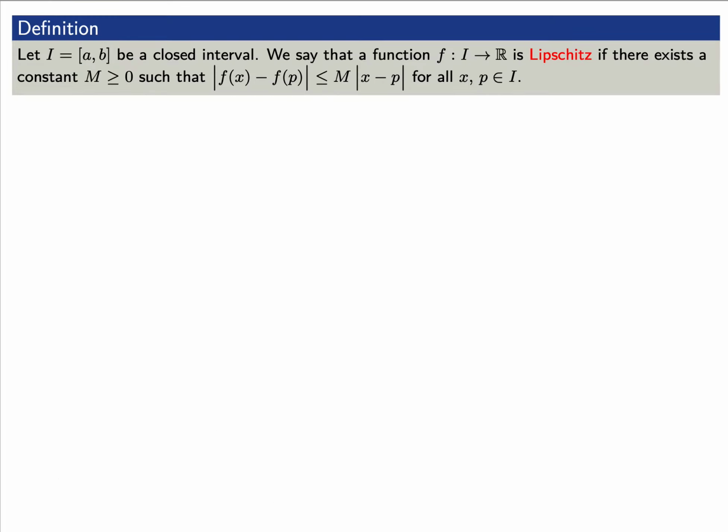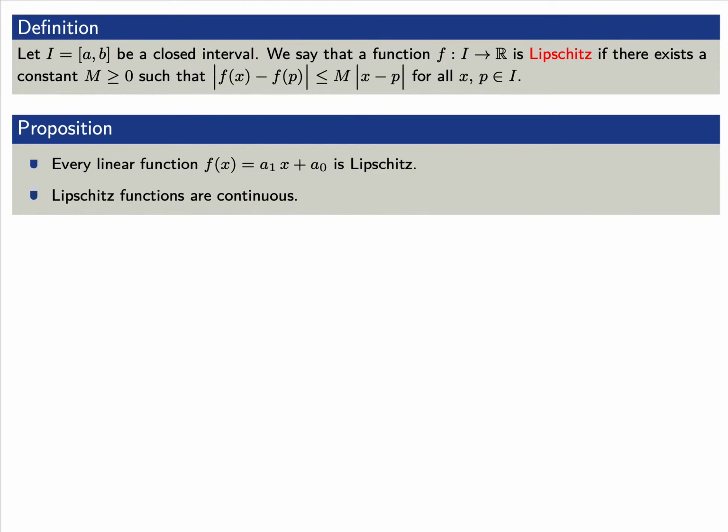Now let's discuss some different concepts. Let's say that I is a closed interval. We'll say that a function f is Lipschitz if there exists a constant m such that in absolute value f of x minus f of p is less than m times x minus p for all x and p in our closed interval I. Every linear function is a Lipschitz function, and Lipschitz functions are continuous.